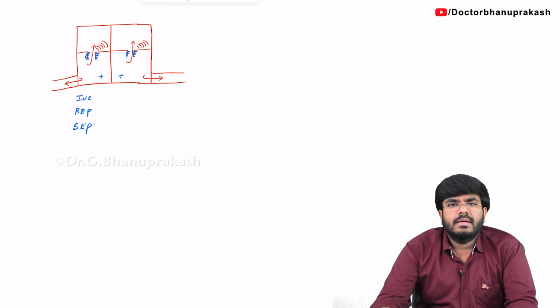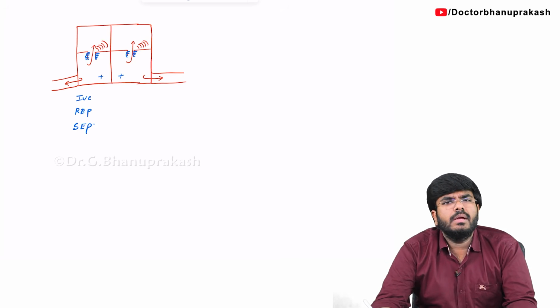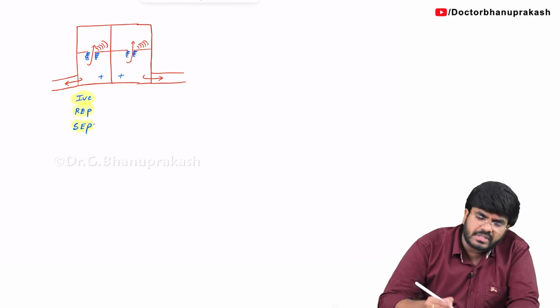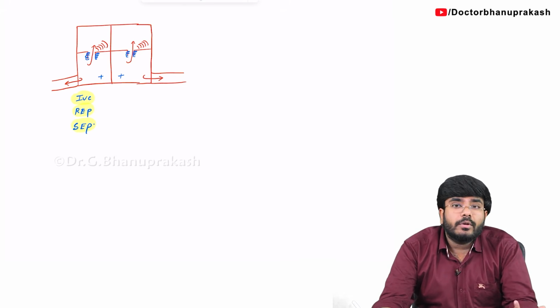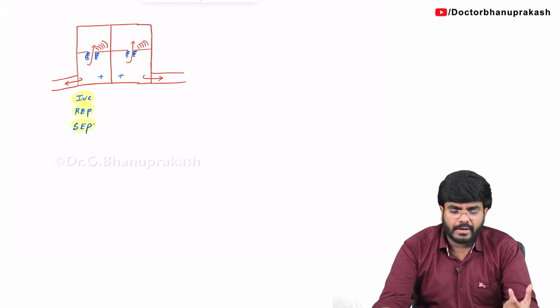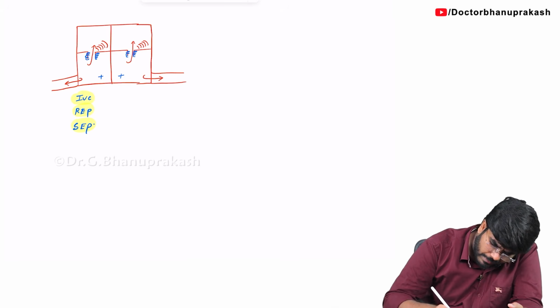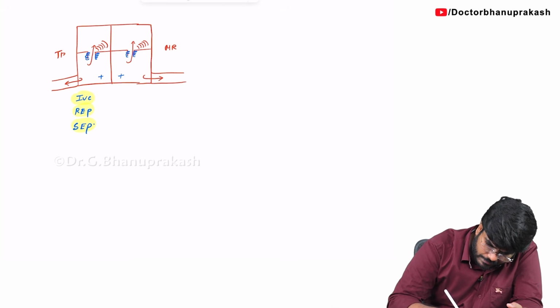In which phase? The murmur is going to happen even during isovolumetric contraction, rapid ejection phase and slow ejection phase. In all these phases, the blood is regurgitating back. So there is going to be a pan-systolic murmur in MR and TR. Mitral regurgitation and tricuspid regurgitation are going to present with the pan-systolic murmur. Now, MR and TR completed.